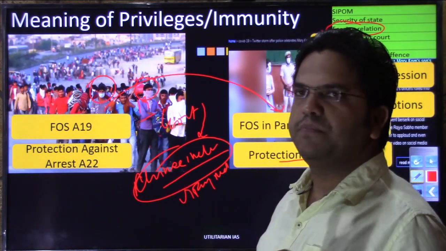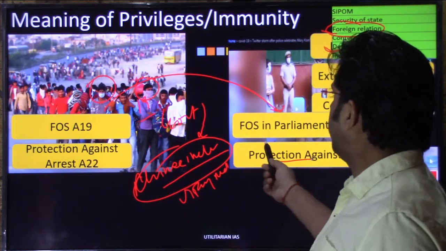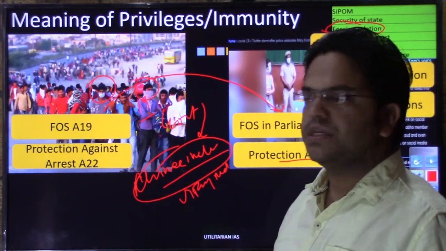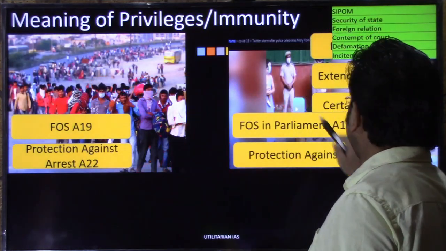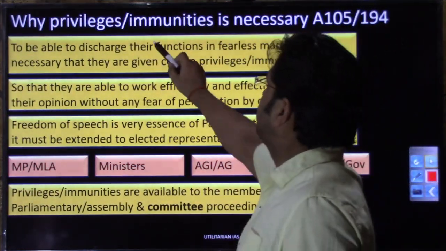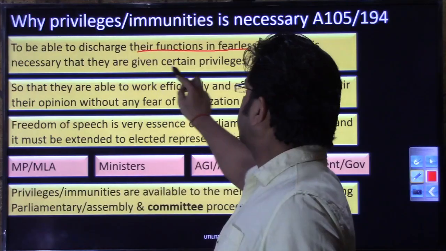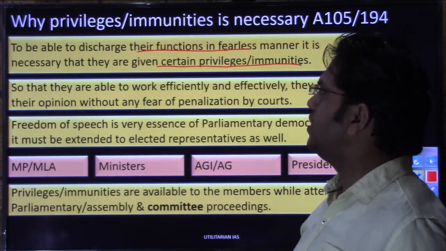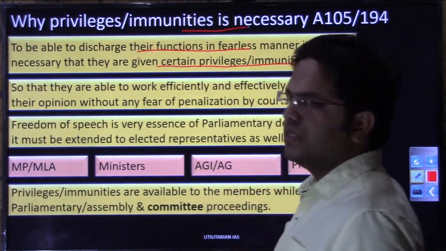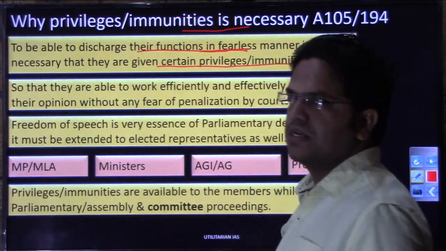I hope this one example helps, although there can be any number of examples to justify parliamentary privileges and parliamentary immunities. I have just taken one. Let us move to the next slide and enter into the why aspect: why parliamentary privileges and immunities are necessary. To be able to discharge their function in a fearless manner, it is necessary that they are given certain privileges and immunities. What are these privileges and immunities? We'll see in the course of the video that they have been given in order to discharge their functions in a fearless manner.